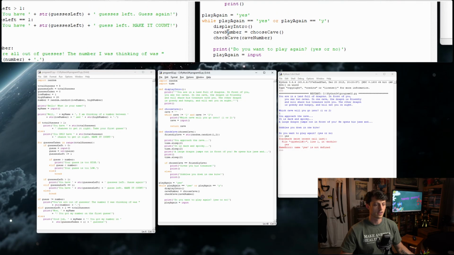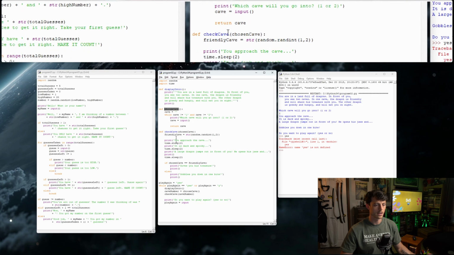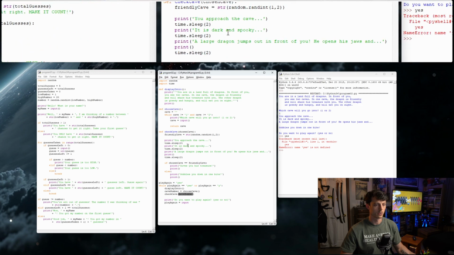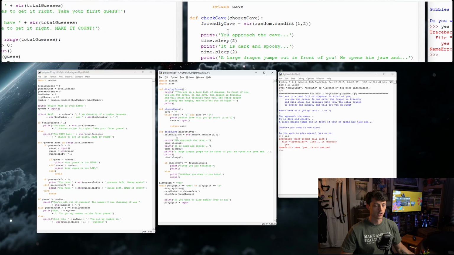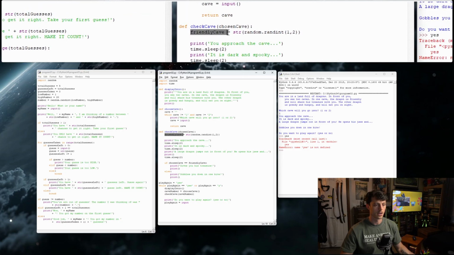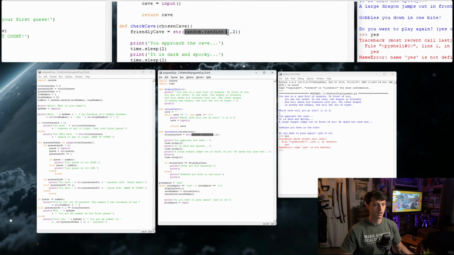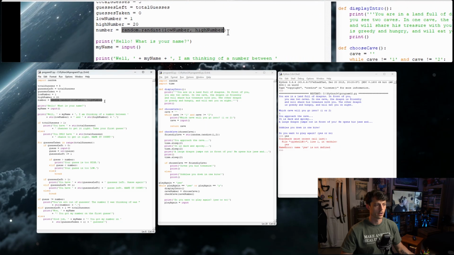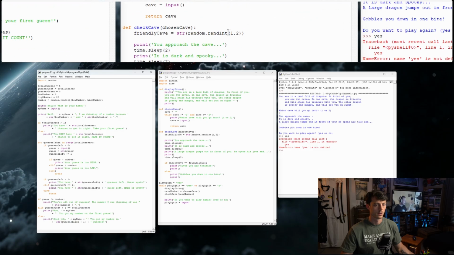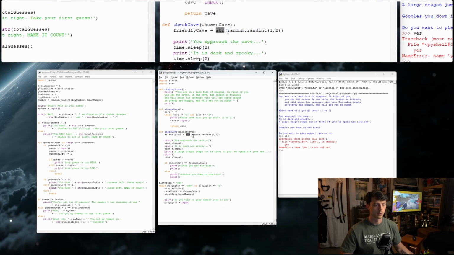So finally, we take this value that we have gotten from this function that we have made, and we're passing it into check cave. So in the program, in the chapter, friendly cave is another variable we're creating, where we are storing this random integer, which we have worked with before over here when generating the number that we have to guess. Now we're just picking, it's either going to be a 1 or 2. But we're also turning it into a string.